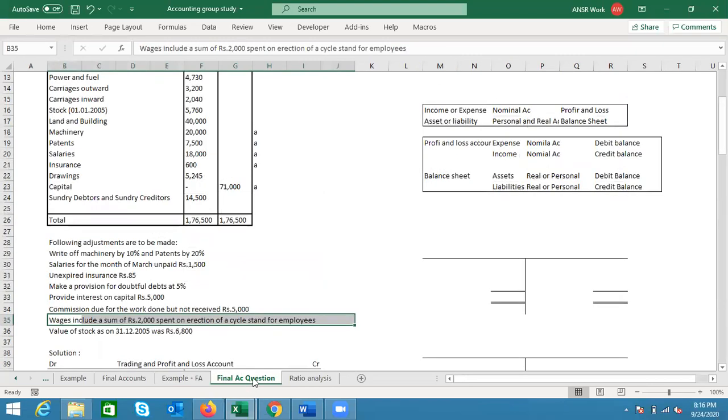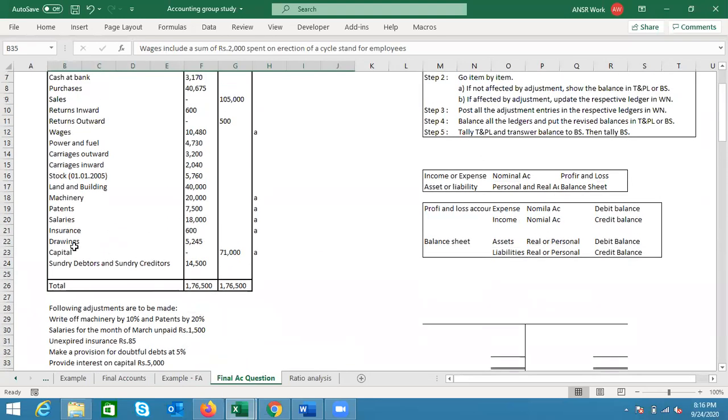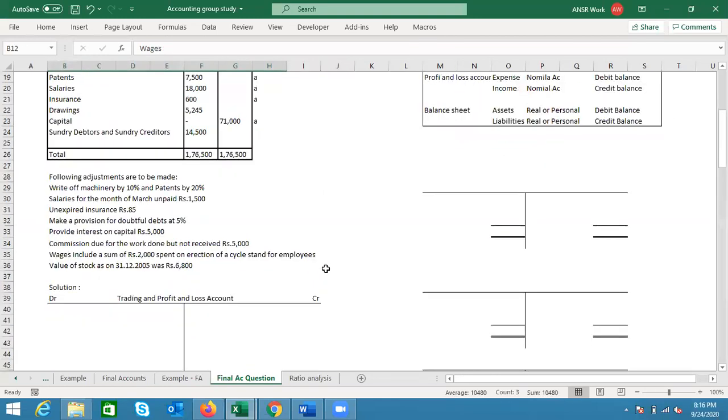However, you can also say cycle stand is our machinery only, and you can name it as machinery. That's no problem. Now, cycle stand account is not there, so I'm not putting A in front of that. However, wages is there. Here it is. If you guys can see, I have put A in front of it.